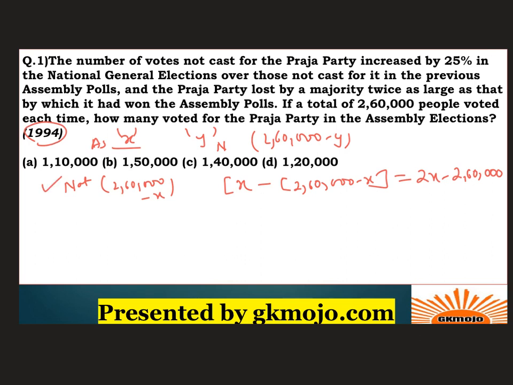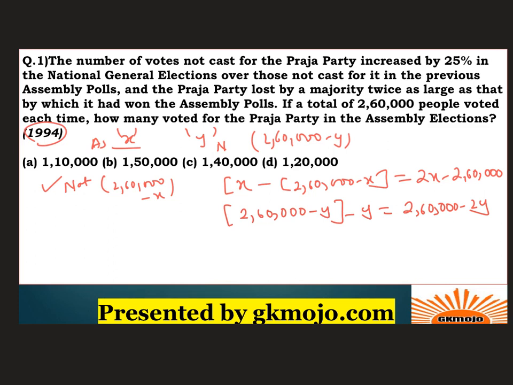Also, it has been given that they lost in national polls by a margin. So what would the margin be now? It would be 2,60,000, that is the people who did not vote for them, minus Y, the people who voted for them. So this would be 2,60,000 minus 2Y.